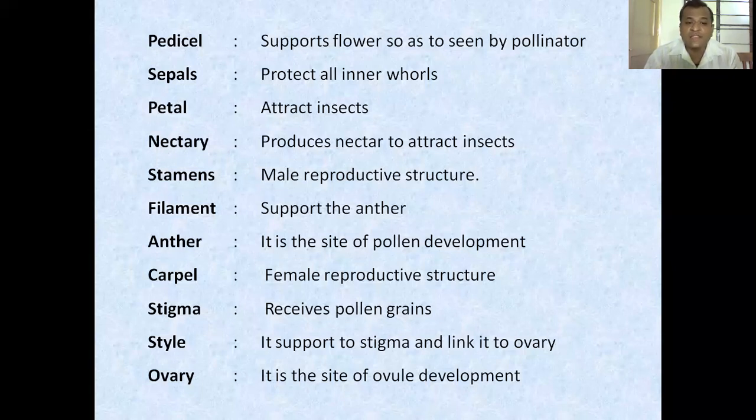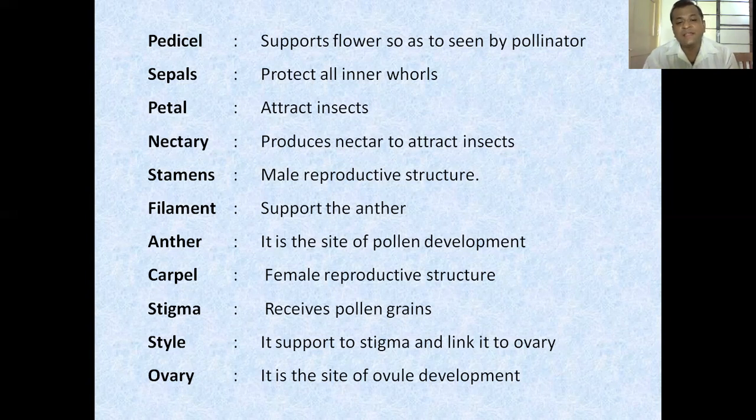The next whorl is the stamen. The stamen is the male reproductive structure, and the filament of the stamen supports the anther, while the anther is the site of pollen development. Then the next whorl is the carpel, which is the female reproductive structure, and the stigma of the carpel receives pollen grains, while the style connects the stigma and ovary and also guides the pollen tube. Then the ovary is the site of ovule development. So these are the different functions of different whorls of a flower.